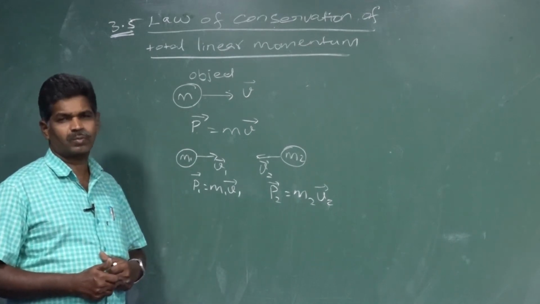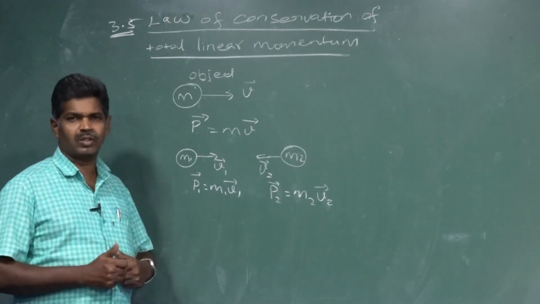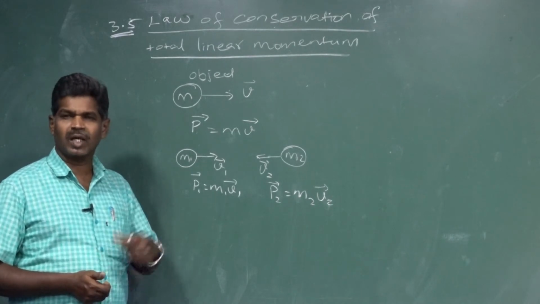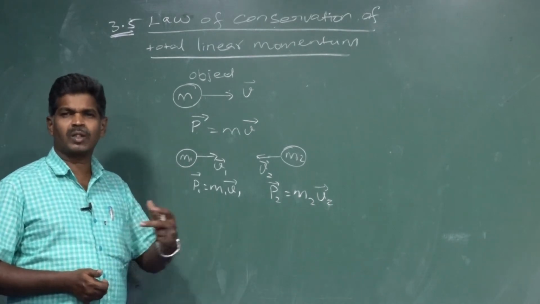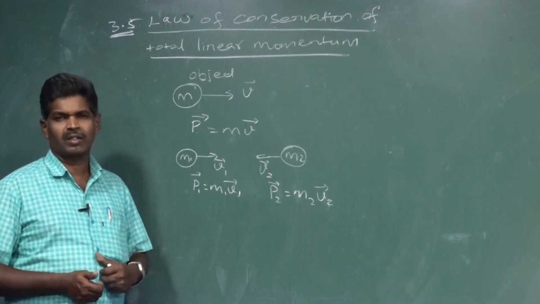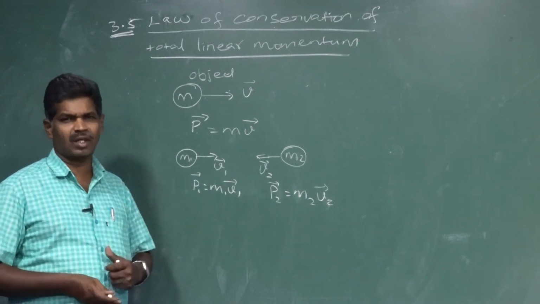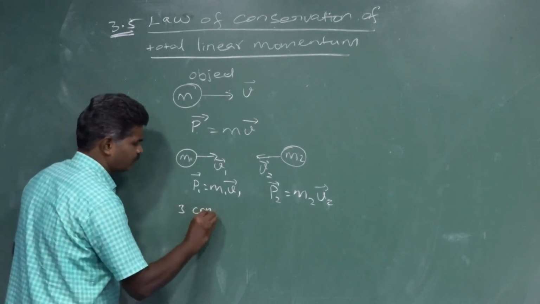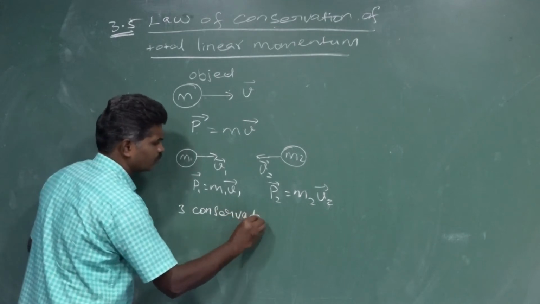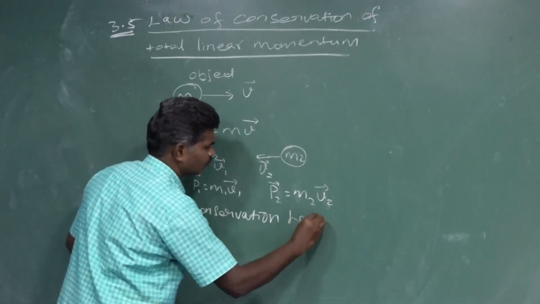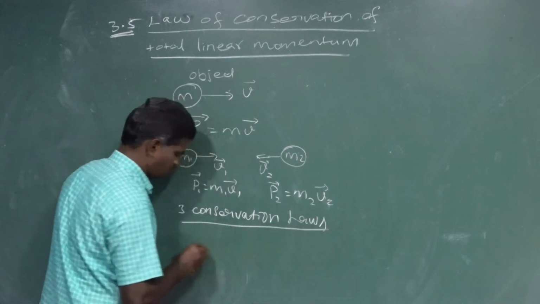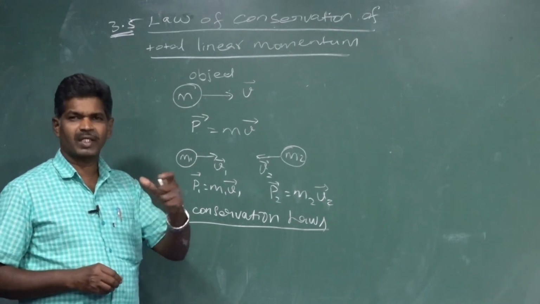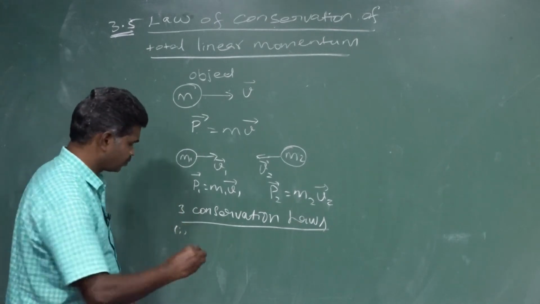In dynamic motions, not only is momentum conserved, there are two other conservation laws. That's why we can list three conservation laws in total. One is the majorly taken conservation of energy. The total energy is conserved.